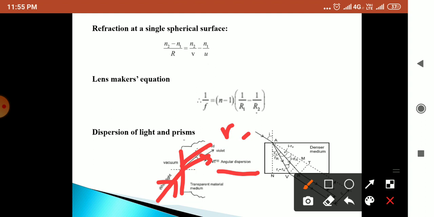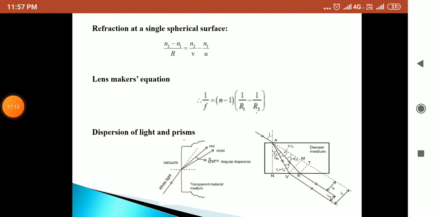Then in another case, if we consider a polychromatic beam of light, as in the second diagram, that means there will be a bundle of rays of different colors. When it passes through the slab, all the colors separate out and run parallel to each other after refraction. That is known as lateral dispersion.